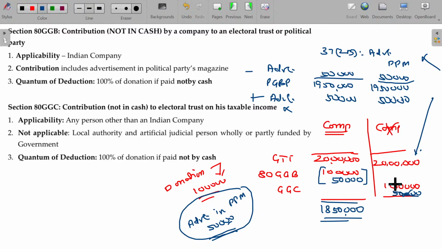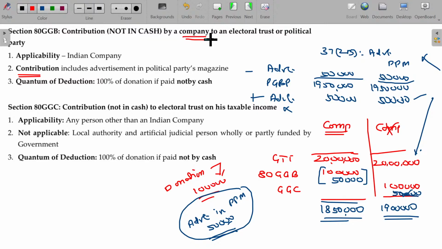So contribution to the political party's magazine being your donation, if you are being non-corporate, you are not eligible to claim this deduction under section 80 GG. Here also disallowed, here also not claimable. So 19 lakhs will be your income to be taxable. Understand that.